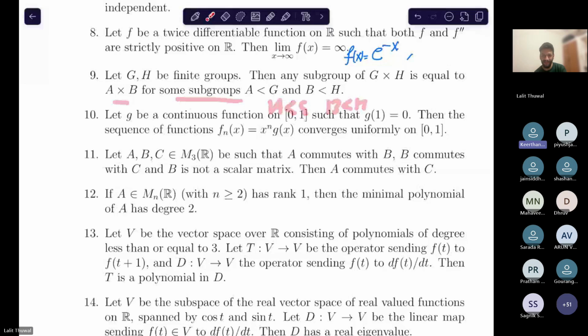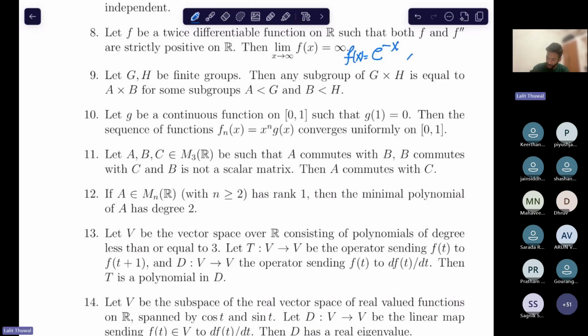So let G and H be Z3. The subgroups of Z3 are just the singleton 0 and Z3 itself. So if I take all combinations of A cross B, I'll get 4 subgroups, but you can show that there are more than 4. G cross H has 6 subgroups.